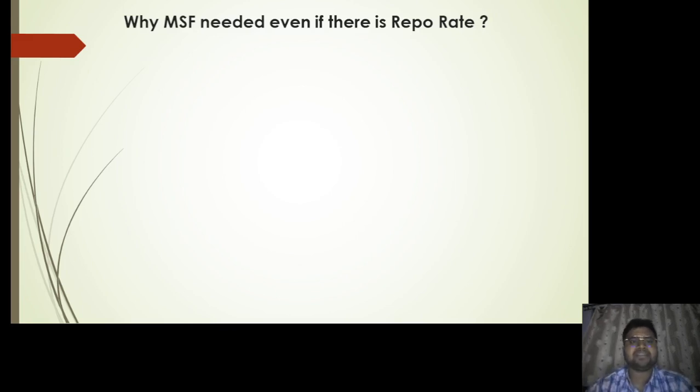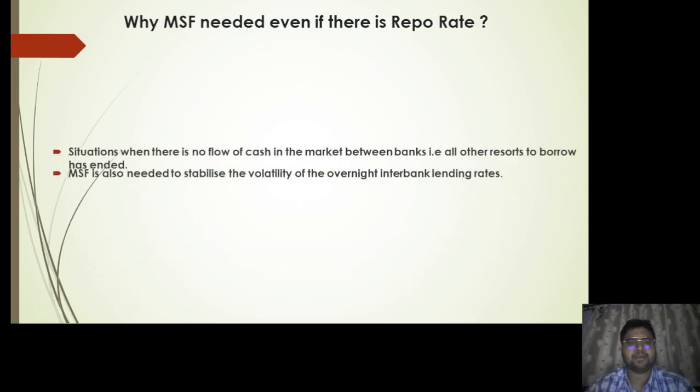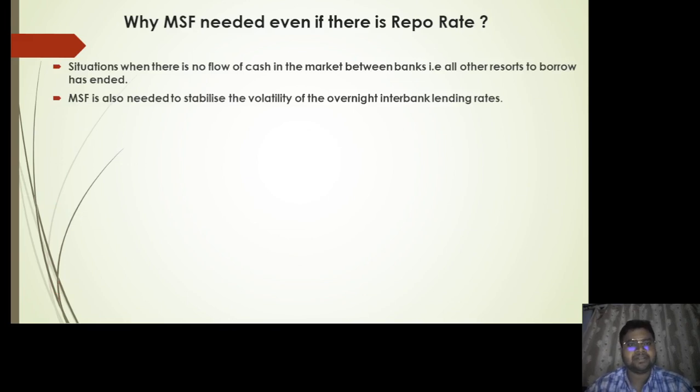So why is MSF needed even if there is a repo rate? As I've already mentioned, when all the facilities under LAF are exhausted, only then can MSF be taken as a last resort. Also, there are situations when there is no cash flow in the market between the banks, that is, all the avenues to borrow money have ended. MSF is also needed to stabilize the volatility of overnight interbank lending rates.